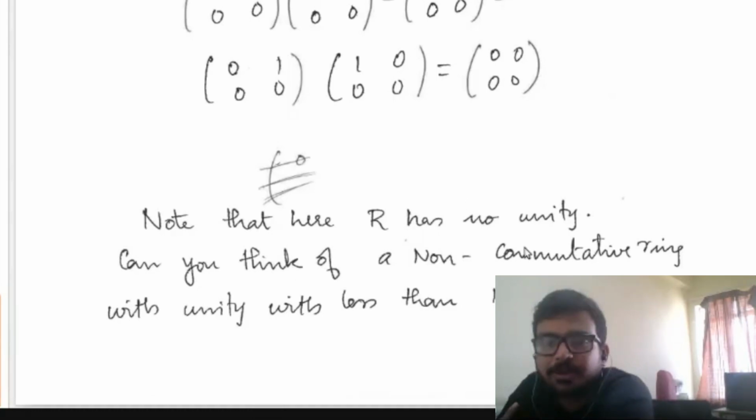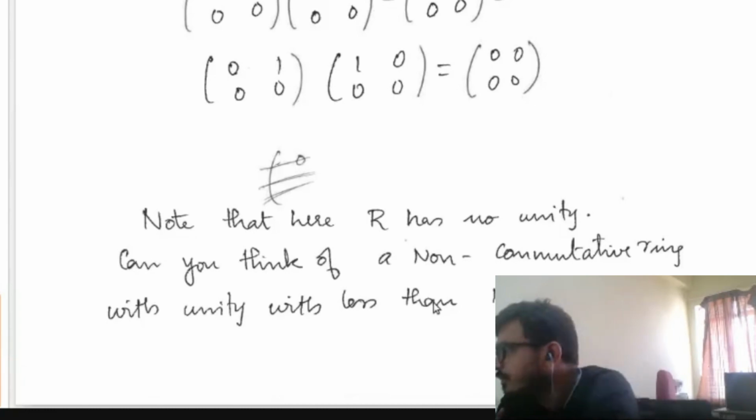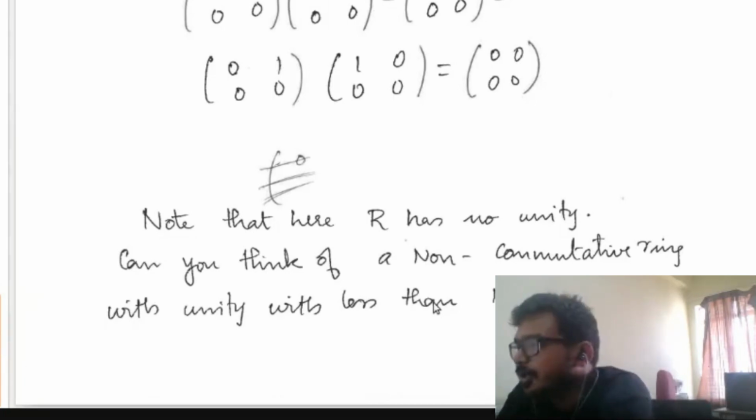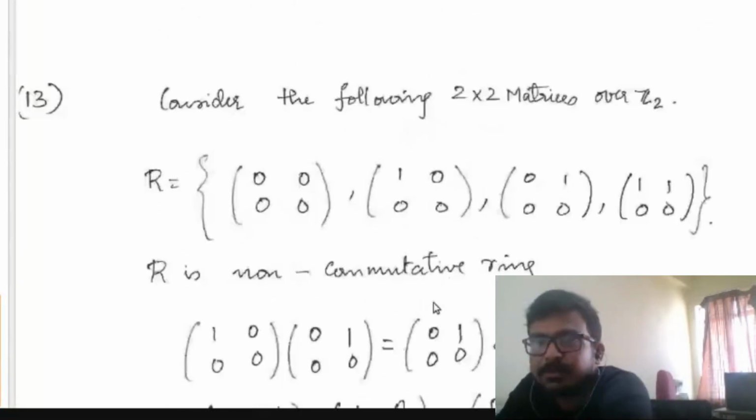Can you think of a non-commutative ring with unity with less than 10 elements? For that, Diya Saha has given a correct answer. You take the 2 by 2 upper triangular matrices over the field Z2. Then you will get a non-commutative ring with unity having 8 elements.